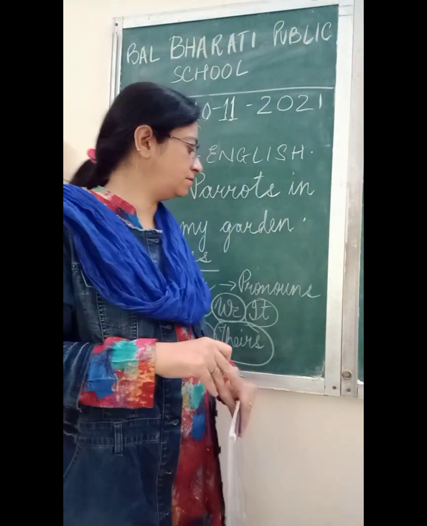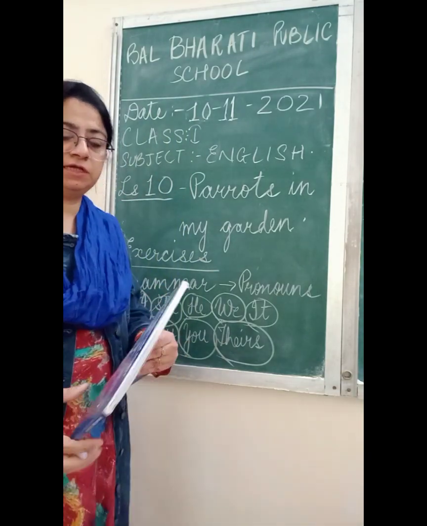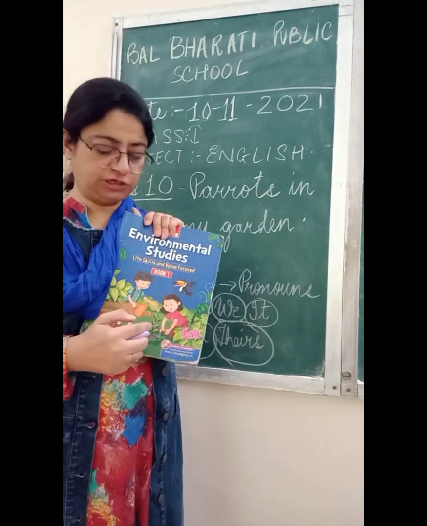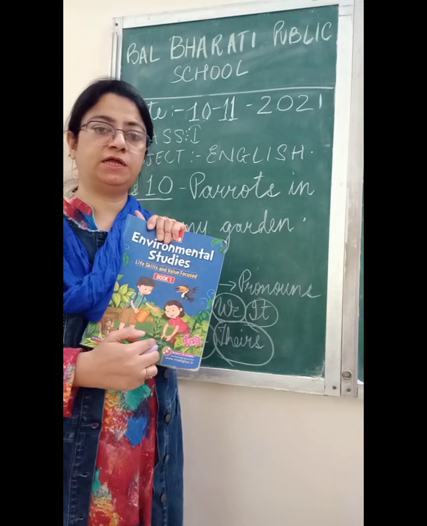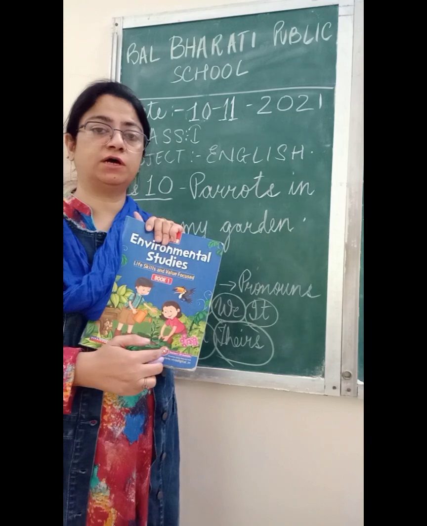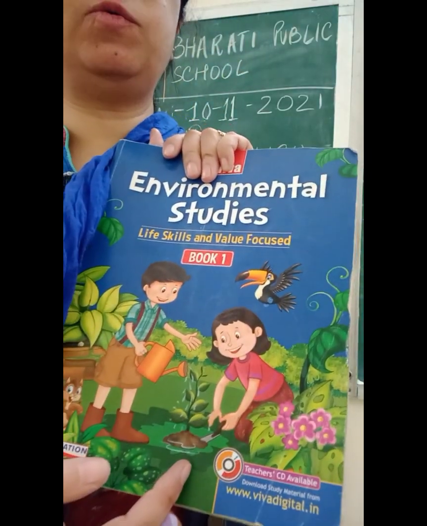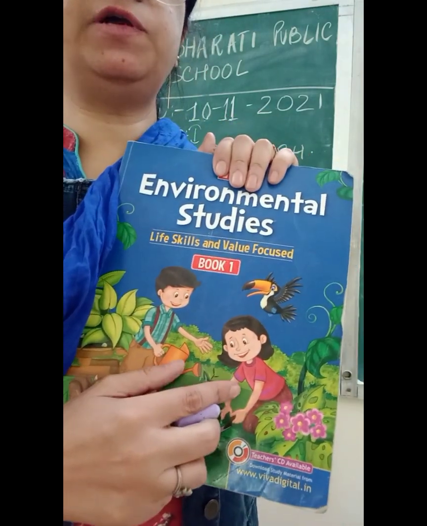Okay, then she is used for girls. For example, she is a girl. She is planting a sapling. She is sitting on the ground. Can you see this? Yes, she is sitting on the ground. I have taken your EVS book. Okay, so for girls we use she.